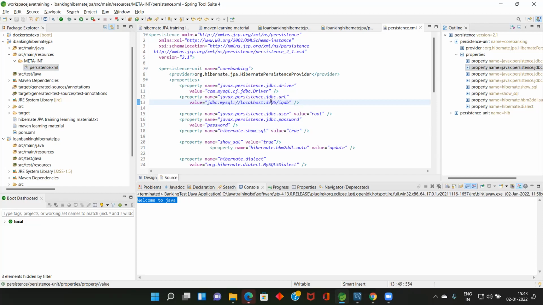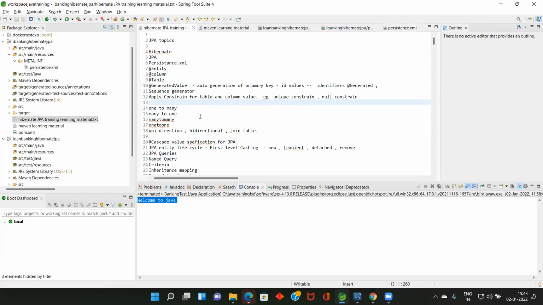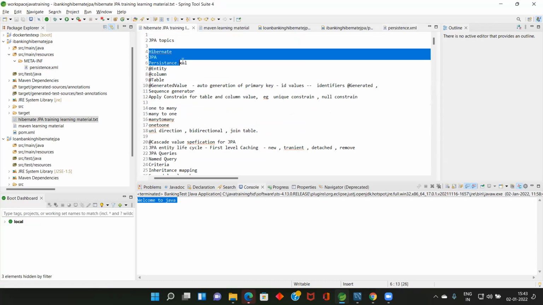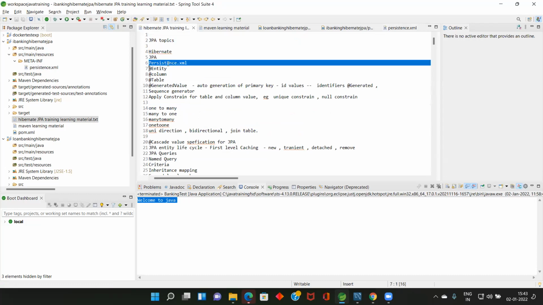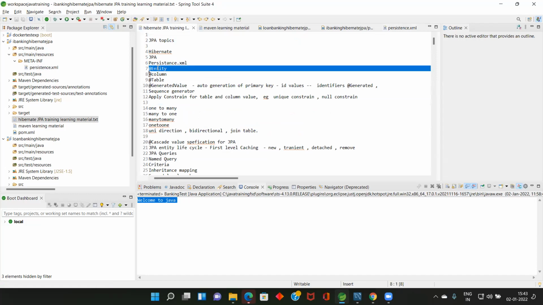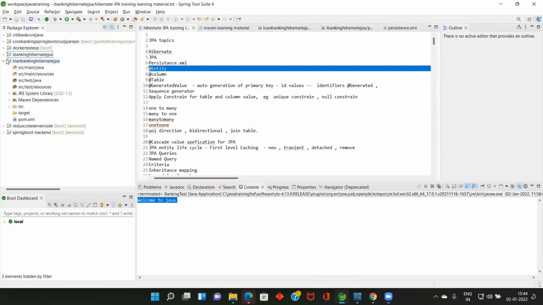Okay, so now all understood up to this, I think. Now we are in this step. Next, we are going to create persist.xml. After that, we are going to create the entity. Then we will save the value to our database.